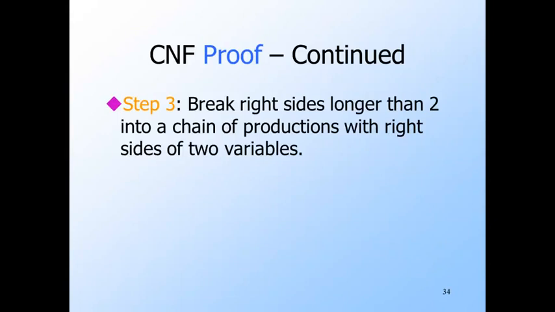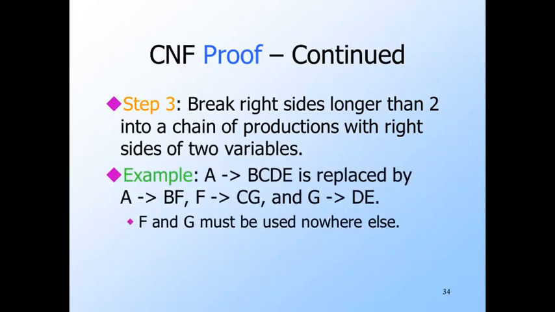But if a body consists of three or more variables, we have to break the body into pieces by using new variables that appear nowhere else. An example should make the idea clear. If we have a production A goes to B, C, D, E, then we need two new variables, say F and G, and they are used only for this production.